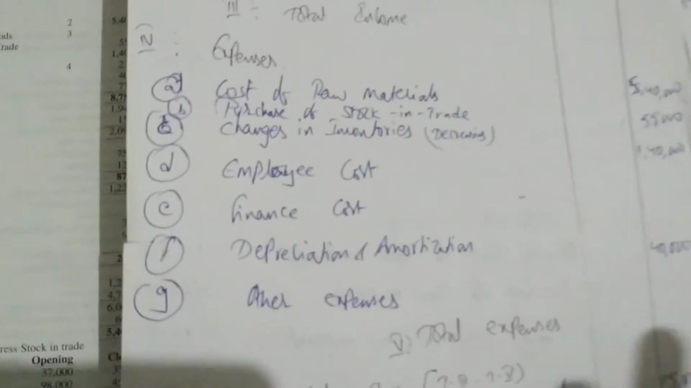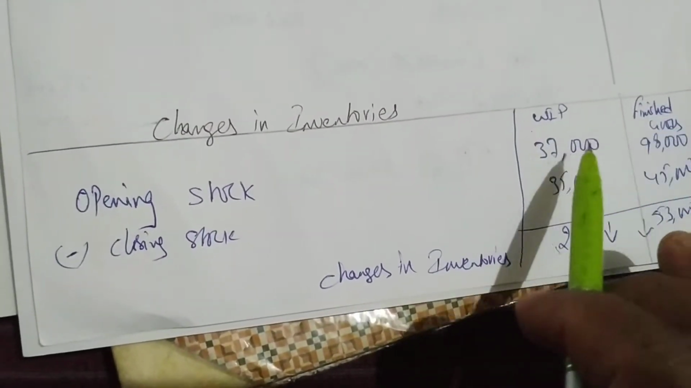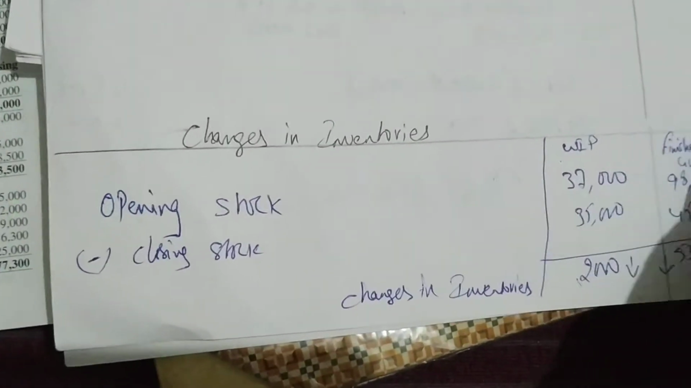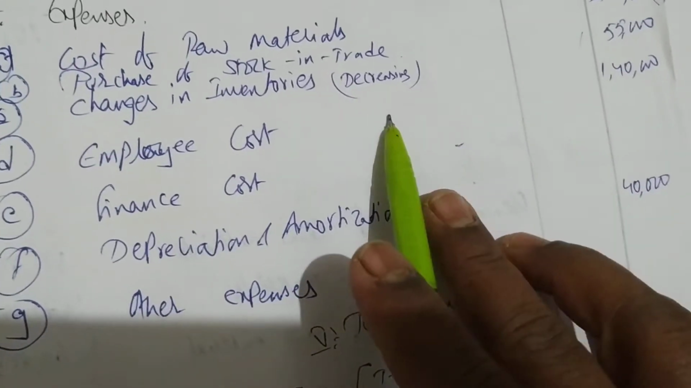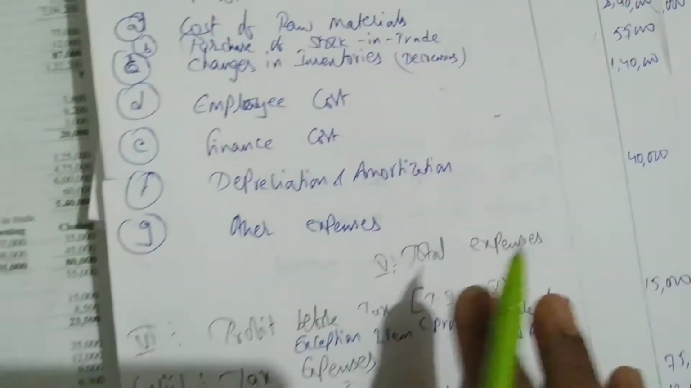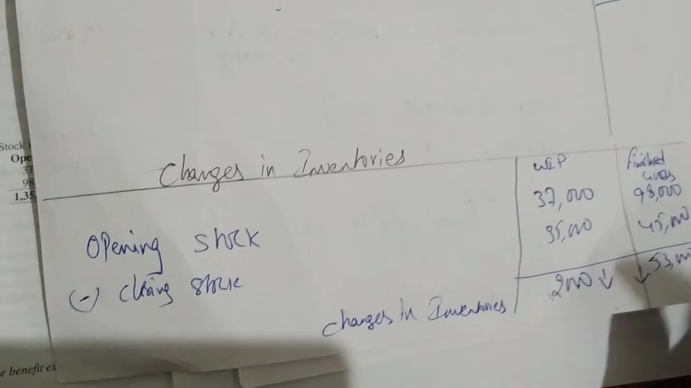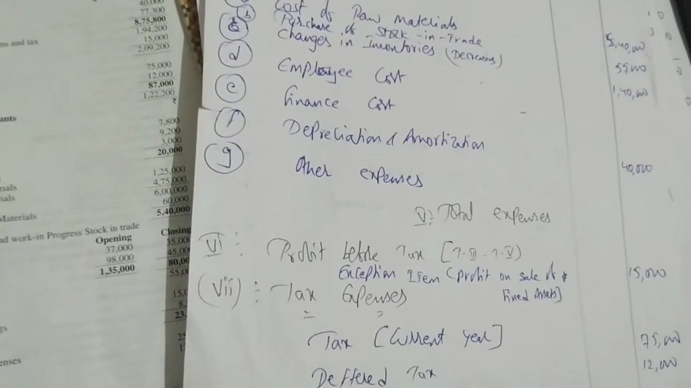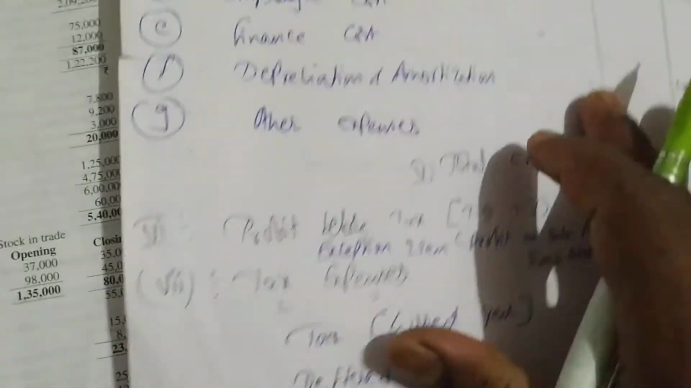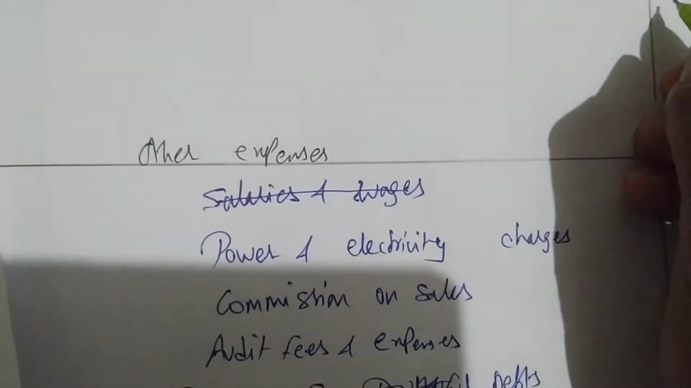Okay, I repeat. Whenever your changes in inventory, that is WIP and finished goods, are decreasing here, you have to write it as positive. When it is increasing, then you have to write that amount in negative. That much only understand. That's enough. Behind it's a big story. Okay. Next we have closed this also, changes in inventory. Next finance cost we have to close.